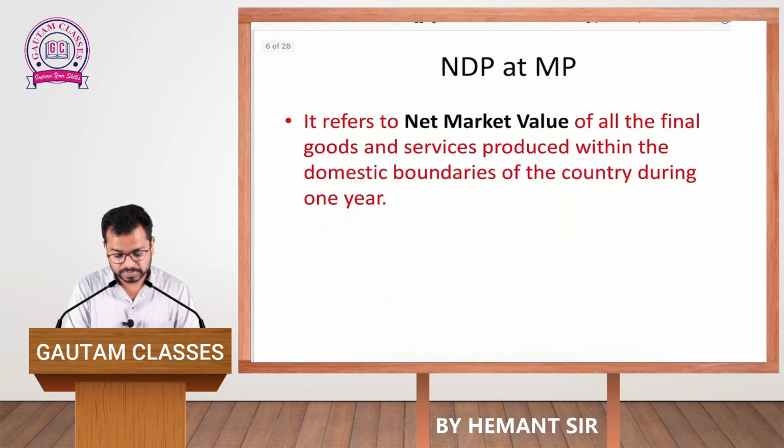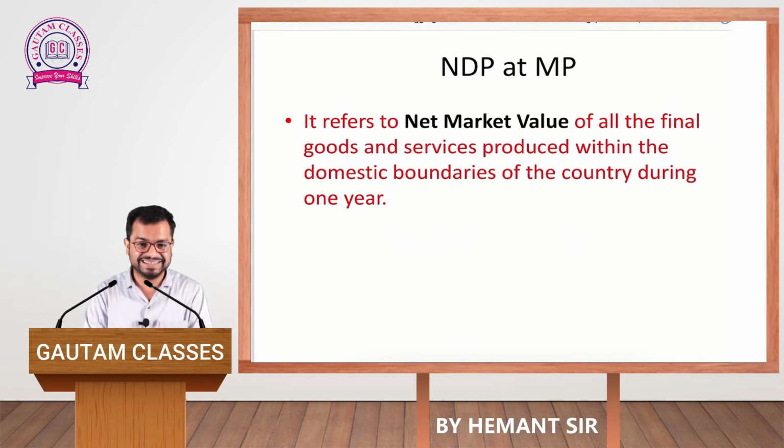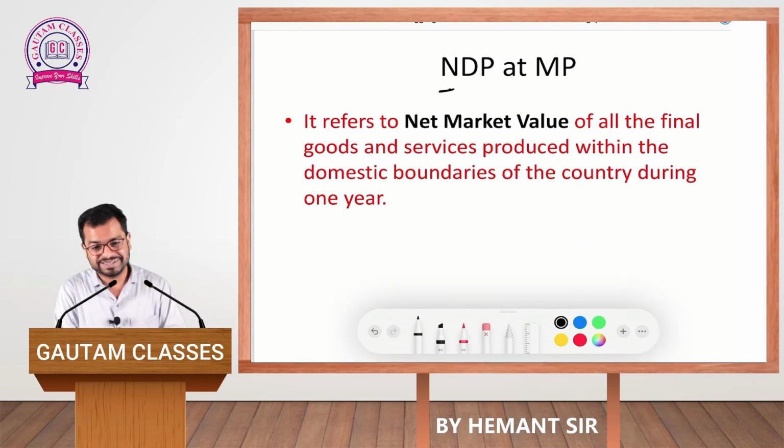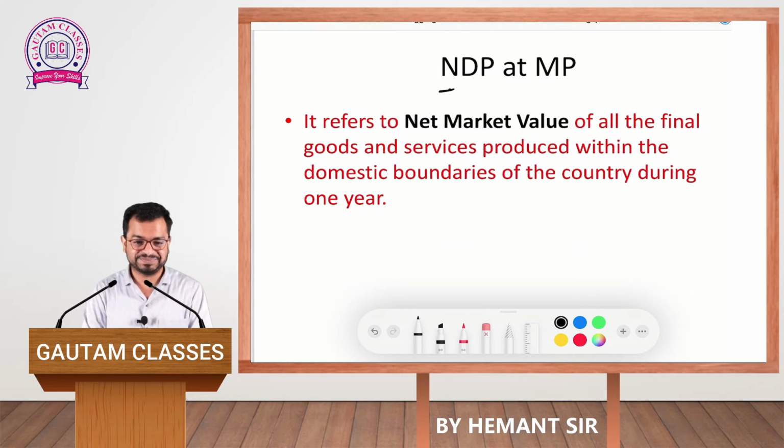Now, taking one of the next topics related to this lesson only. You will see here that in place of GDP at MP, I have mentioned NDP at MP. You will think, sir, what is this GDP, what is this NDP? See, GDP means gross and NDP means net. What is the difference between gross and net?